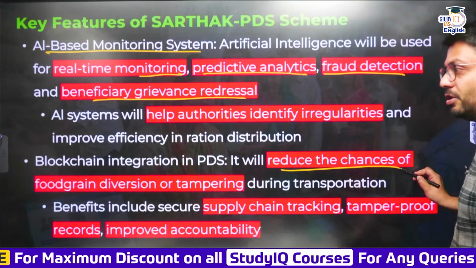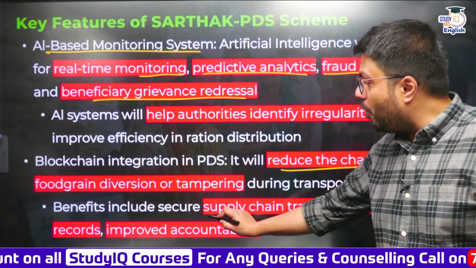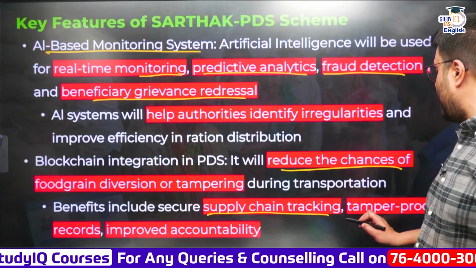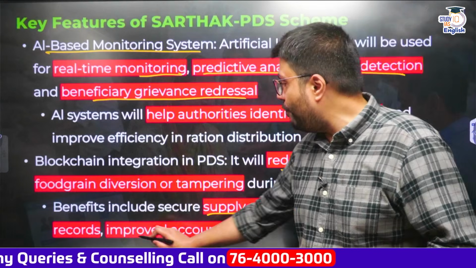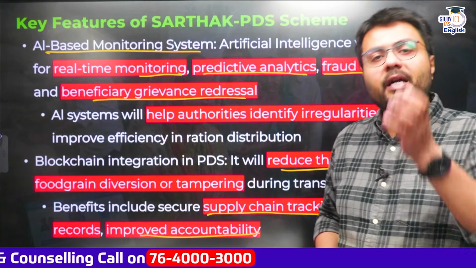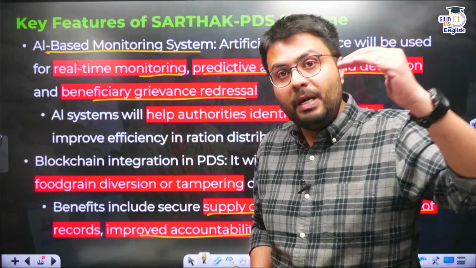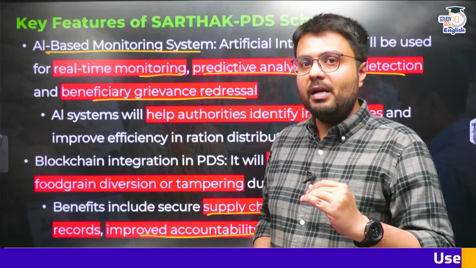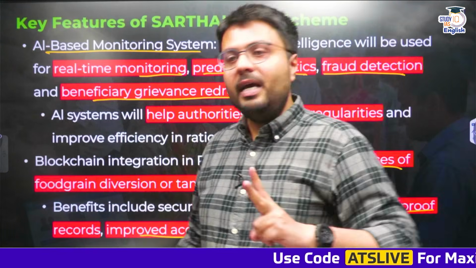So this will reduce the chances of food grain diversion or tampering with your supplies, and it will also help the government in tracking the supply chain, ensuring that the supply remains tamper proof, and it improves accountability. What if a particular kilogram of food grain goes missing? The people who are responsible for handling and transportation will be accountable to the higher authorities. So this is the second benefit.